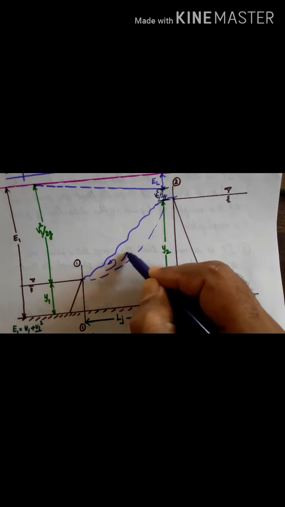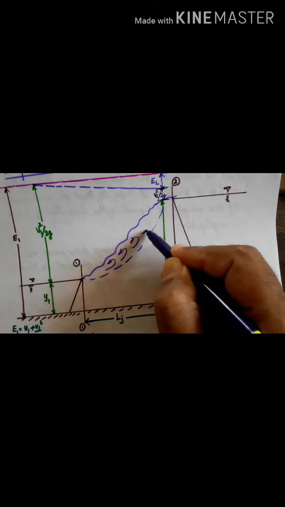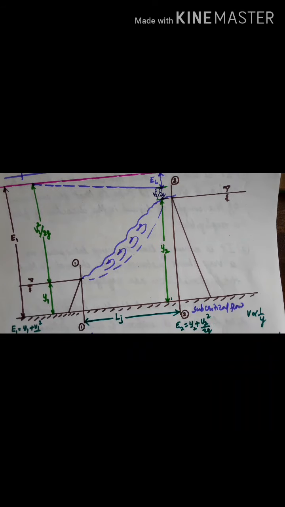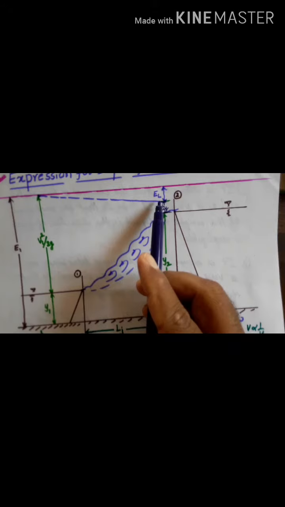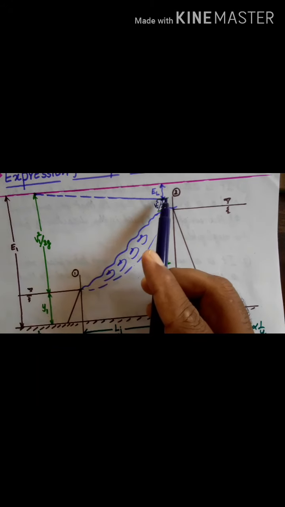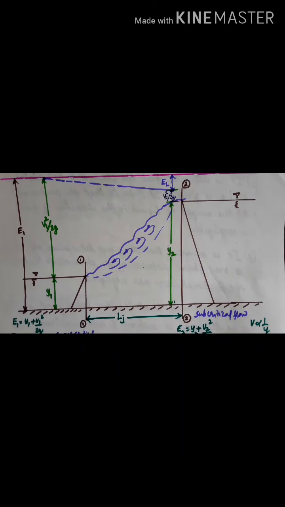When the jump takes place, the water starts whirling, and eddies form like this. Because of this, there will be a loss in the energy. How much that loss is, we are going to derive. Also, the relation between y1 and y2 we are going to derive in this particular lecture. I hope you understood this particular figure.